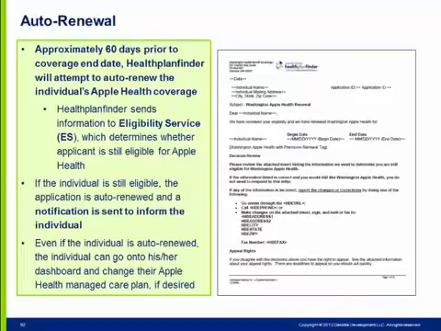If they are still eligible for Apple Health, they are renewed and sent the Apple Health renewal notification displayed on the screen. They will continue with their current managed care plan. If that plan is unavailable, they will be auto-enrolled by Provider 1 and receive a notification. Remember, even if they are auto-renewed, individuals always have the option to change their managed care plan.